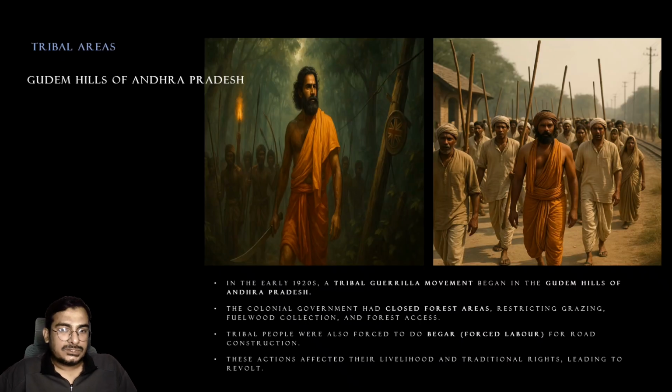So against this, Alluri Sitaram Raju organized a guerrilla warfare. He was in a cinematic mode. He was attacking one police station after the other. Before the next police station could get the news of the first one being attacked, he would have reached there, and he was cutting down all the telegraph lines by then, so the communication would not reach the other police stations. He used to go to all these police stations, collect their weapons, and carry out action against police officers who were carrying out atrocities against the tribal people.